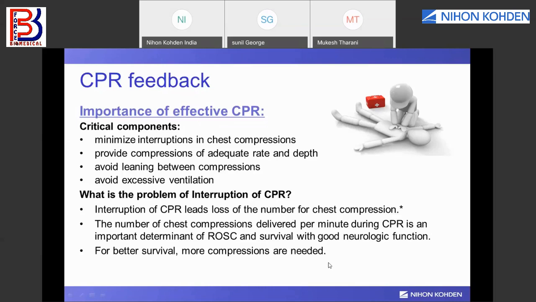Even if the patient is revived after cardiac arrest, that is okay, but if we have not given good CPR to the patient, the patient may have some neurological problem, tissue may die. Okay, so you need to provide effective CPR so that the patient may have good neurological function after cardiac arrest.